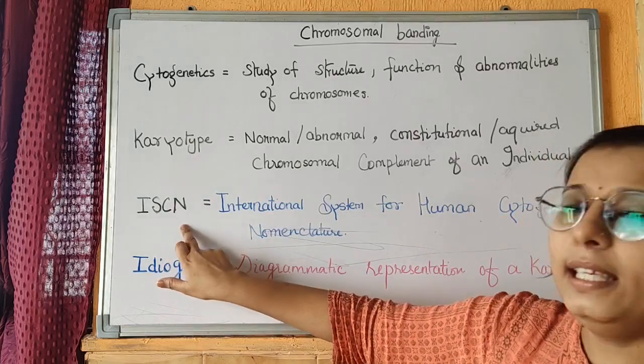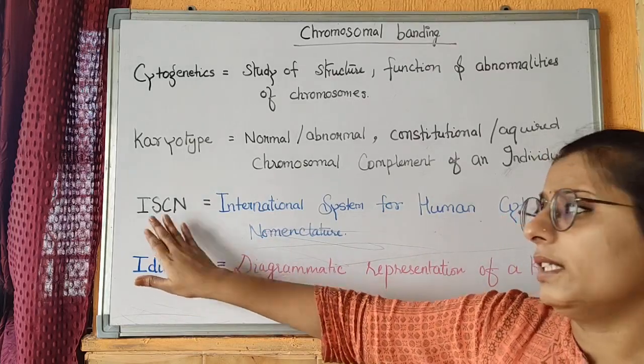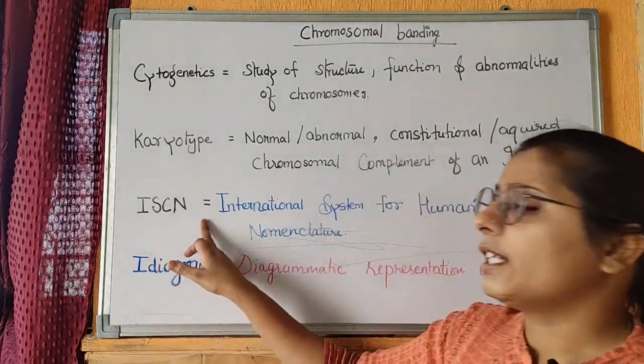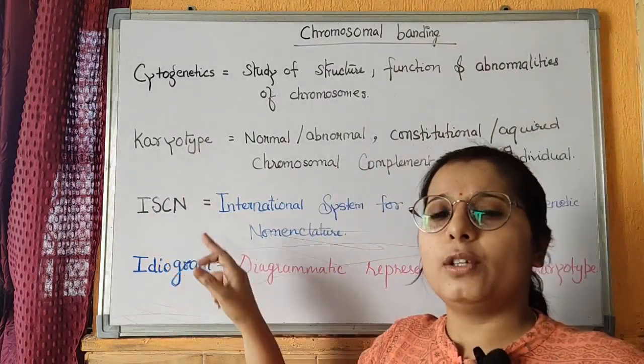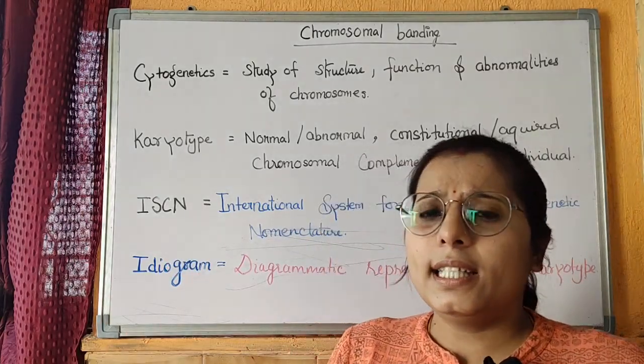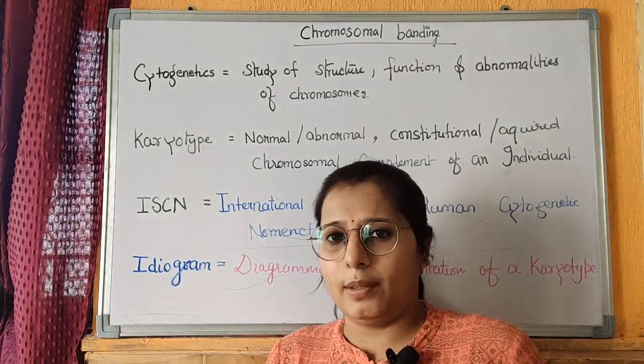Then comes the ISCN. What is ISCN? It is an organization called the International System for Human Cytogenetic Nomenclature. It is an organization that gives naming to the human karyotype.